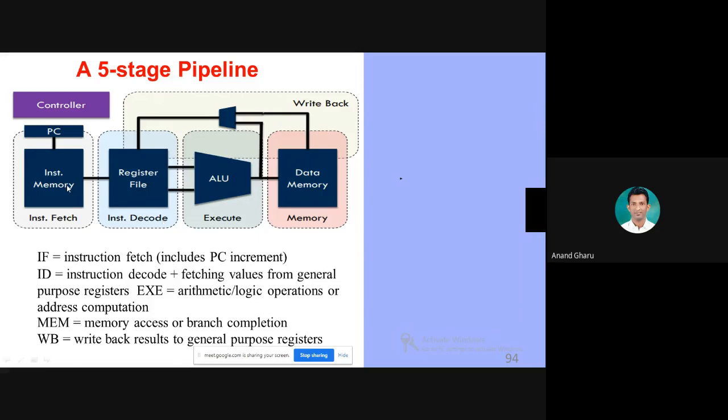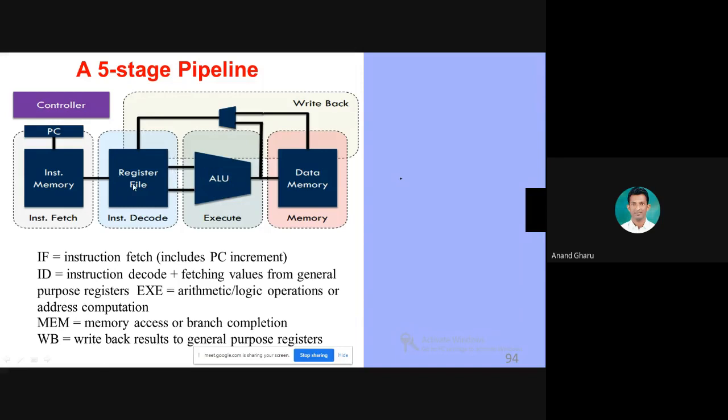So when the instruction is fetched, it is passed to the register file. Why? To fetch the actual value of the register. As I showed you in the previous diagram on pipelining, the control unit decodes the instruction, but after decoding and before execution in the ALU, it fetches the value from the register. Then it passes the actual values of the instruction to the ALU.